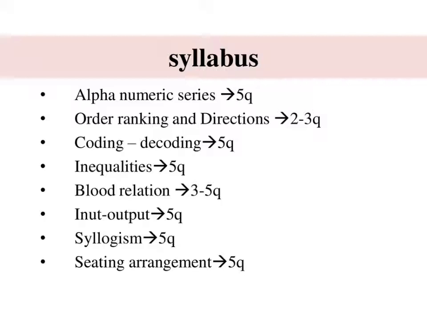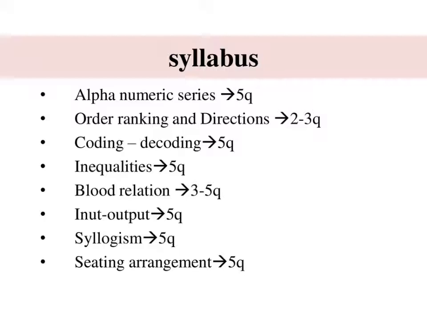That is, statements are universal truth. This is the main concept of syllogism. You must understand the statement and after that consider the solution, that is, the conclusion. Okay.